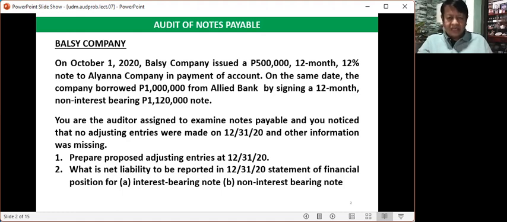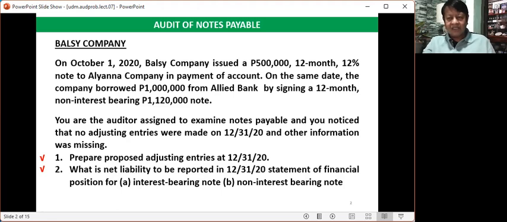But under letter B, the non-interest-bearing note pertains to Allied Bank, because no interest rate was mentioned regarding the promissory note issued to Allied Bank. So that is why it is called non-interest.